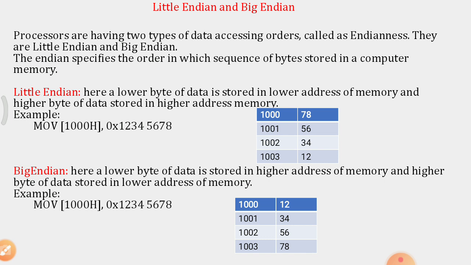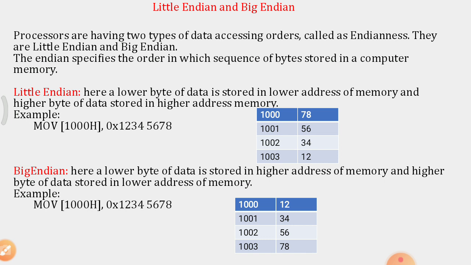A little endian. Here, a lower byte of data is stored in lower address of memory and higher byte of data stored in a higher address memory. So for an example, take one memory location 1000H, move the 32-bit word 12345678, store on 1000H. So as it is a 4 byte, 32 bits data, each single byte of data is going to be stored onto 1000H, 1001H, 1002H, 1003H.